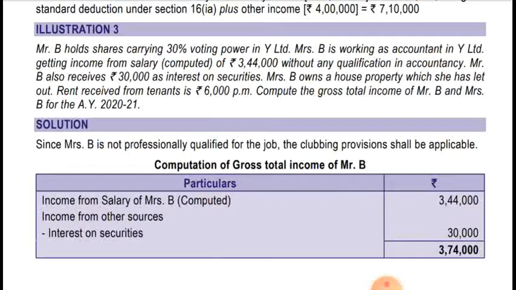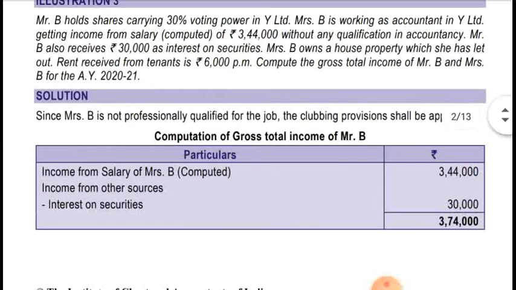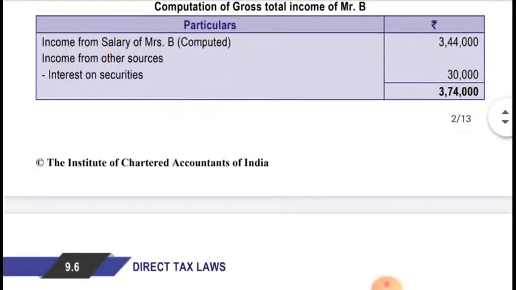Since Mrs. B is not professionally qualified for the job, the clubbing provision shall be applicable. Computation of gross total income of Mr. B: income from salary of Mrs. B is 3,44,000, that is computed salary, so no adjustment is required. And income from other sources, that is interest on securities, is 30,000. So gross total income of Mr. B is 3,74,000.